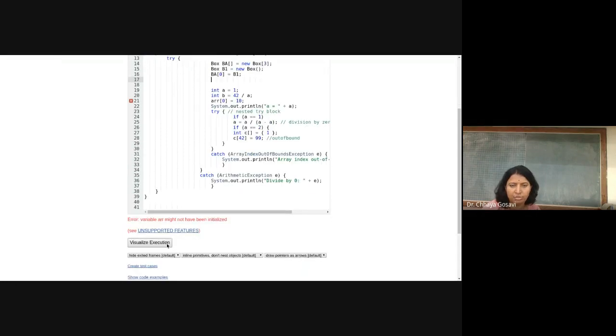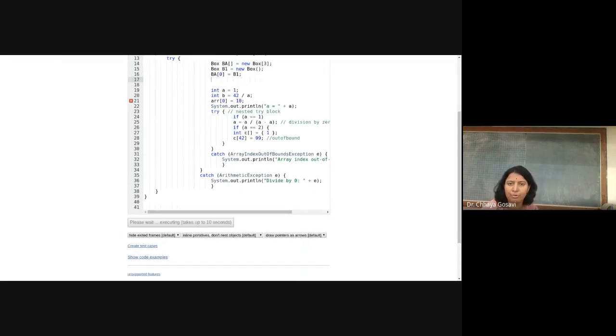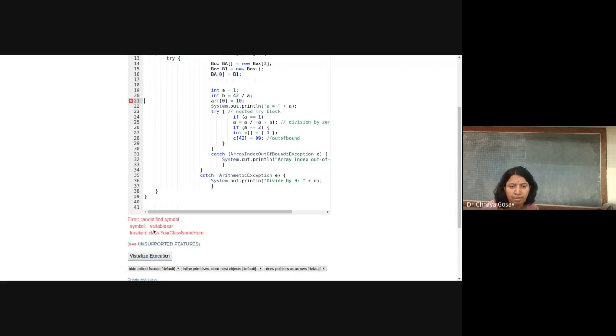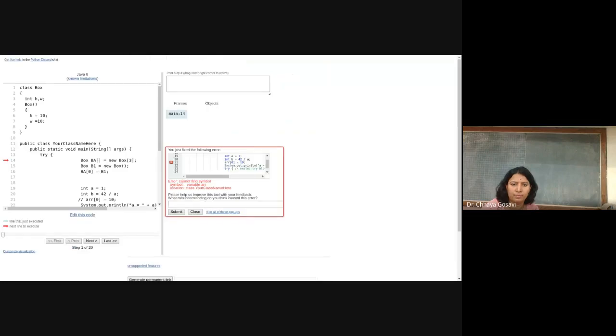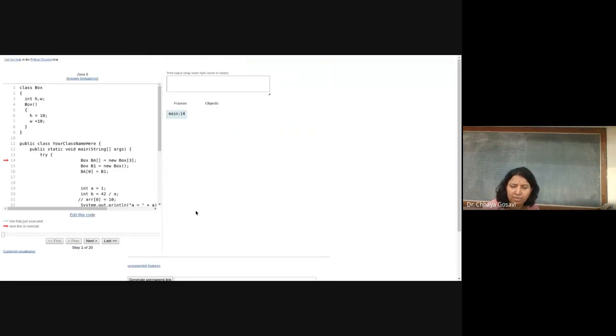If we try to visualize this, and we have not... cannot find symbol. So note that there is no compilation error. Program started executing your code.